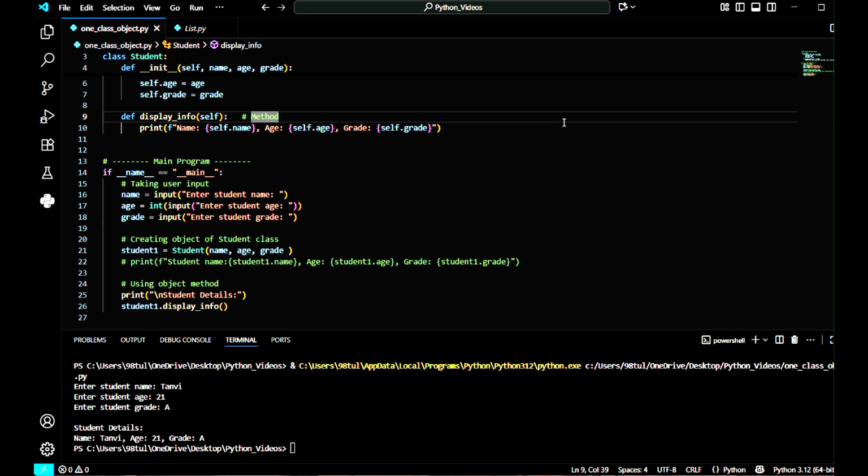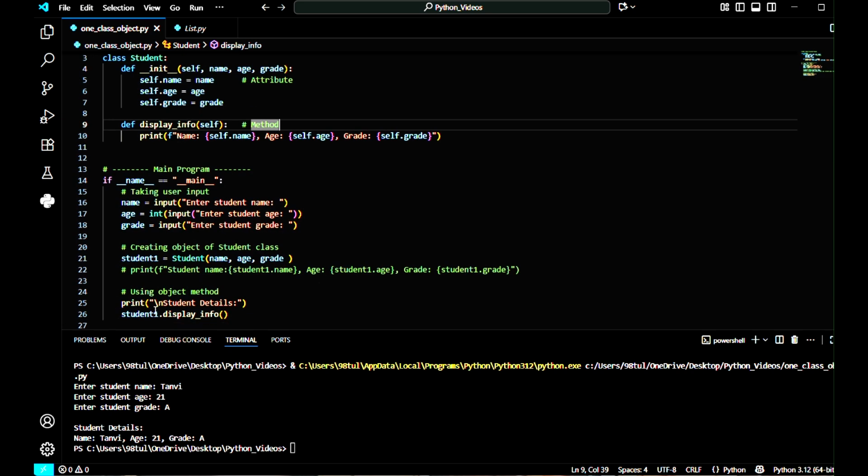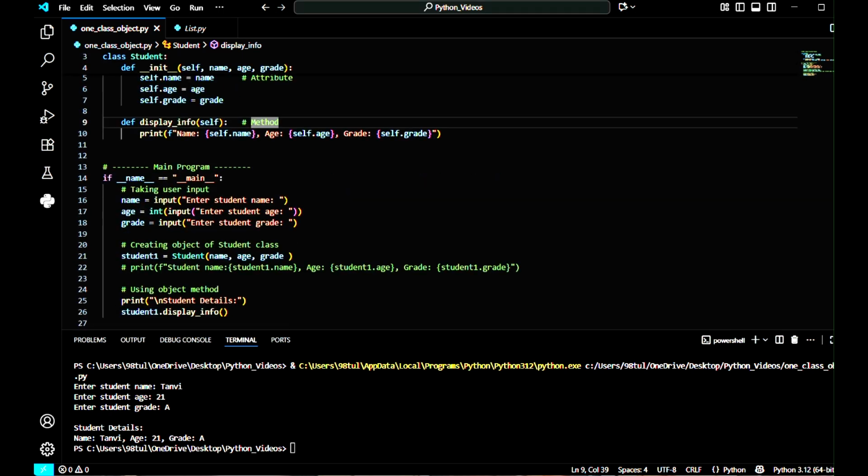So in this manner, we can access our class using an instance, and also we can create methods, like we were using functions in list, set, tuple. So here we will create methods to access the instance or class. This is for today's video. Then we will discuss something very important in my next video.